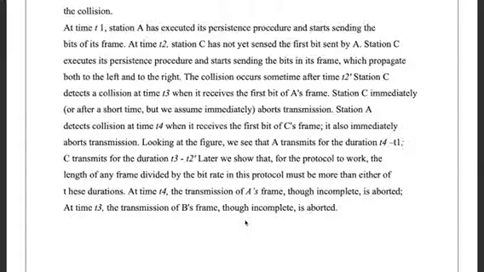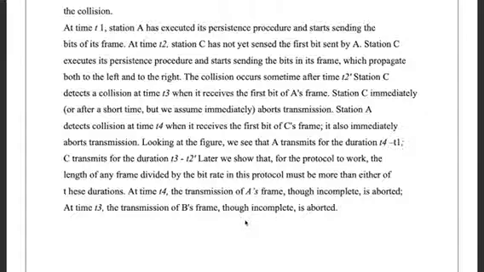Station C detects a collision at time t3 when it receives the first bit of A's frame. Station C immediately aborts transmission. Station A detects the collision at time t4 when it receives the first bit of C's frame. It also immediately aborts transmission.